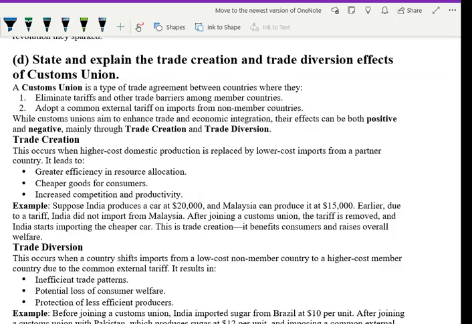A customs union is a type of trade agreement, and we can understand the question from international trade between countries. It eliminates all tariffs and other trade barriers and adopts a common external tariff. While a customs union aims to enhance trade, its effects can be both positive and negative, that is, trade creation and trade diversion. When higher-cost domestic production is replaced by lower-cost imports, that means trade is being created, with greater efficiency, cheaper goods and increased competition.